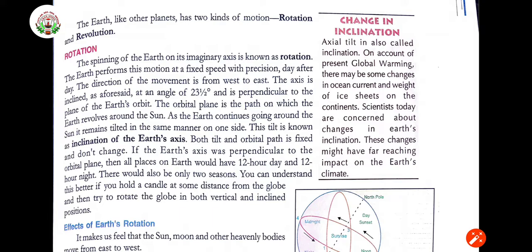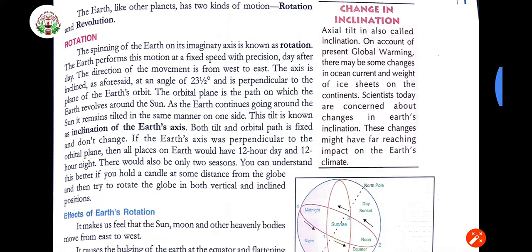Okay, the axis is inclined as aforesaid at an angle of 23.5 degrees, right? In the earlier chapter, the second chapter, we have done that one, and it is perpendicular to the plane of the Earth's orbit. The orbital plane is the path on which Earth revolves around the Sun. It is going to revolve around the Sun. Rotation means spinning on its own axis.